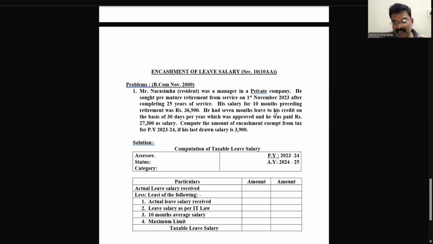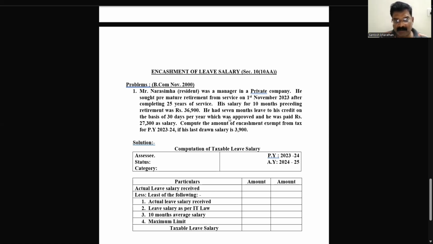He had 7 months leave to his credit on the basis of 30 days per year. See, as per the IT law they have given 1 year, 1 month leave. So how many months credit is there? 7 months leave. That means 25 months, 25 minus 18, we get 7. That 7 months is unutilized leave. So basically, we have to calculate by multiplying into the last drawn salary in case of actual leave salary received.